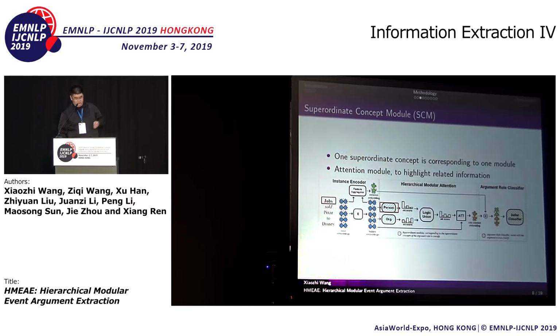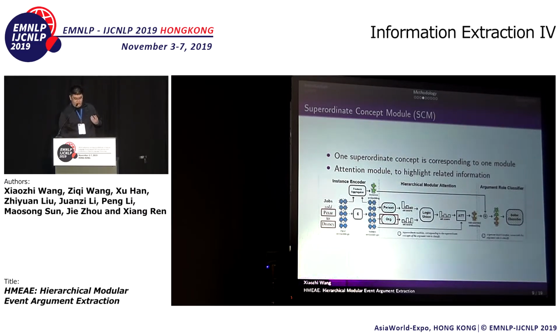Take this as an example. The person module should highlight the information about the person in this sentence, which is the embeddings about Jobs. And the organization module should highlight information about Pixar and Disney, right?